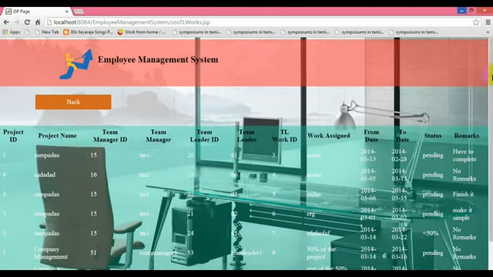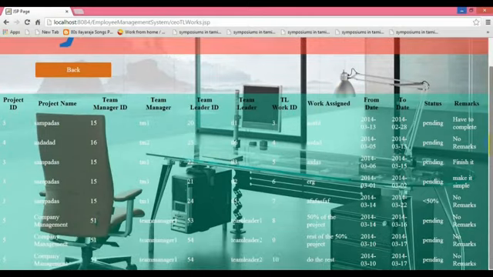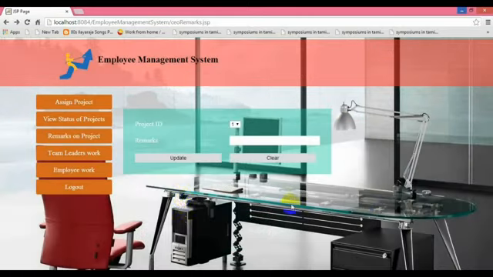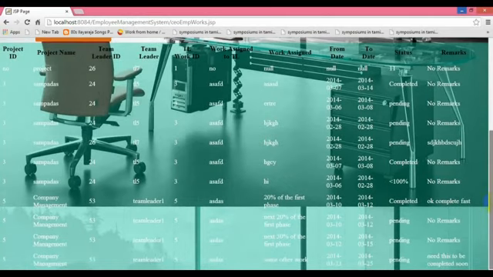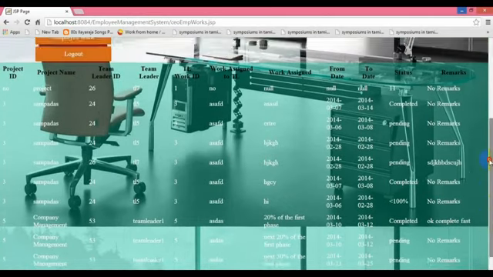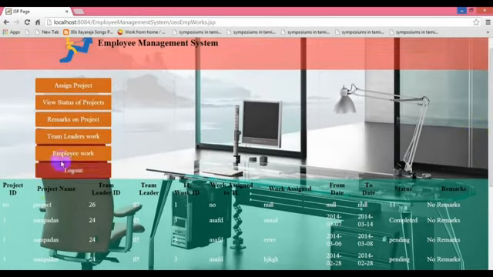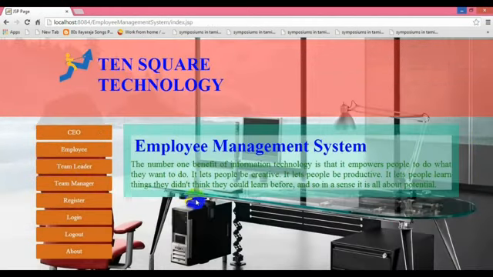Then these are the team leaders who have been performing from the starting date and the ending date of the project. Employee work. The CEO can see the status of the employee who have been working for their project with the status as well as the remark which have been given from the team manager as well as the team leader. Then logging out. So this is our project that we have seen.